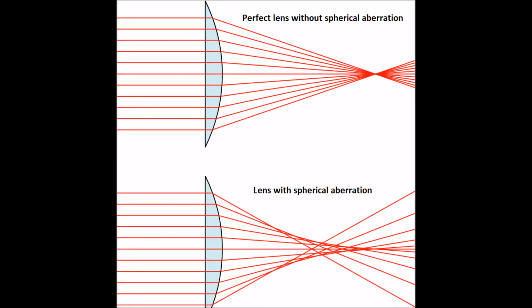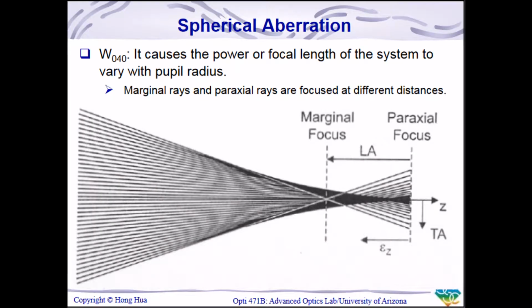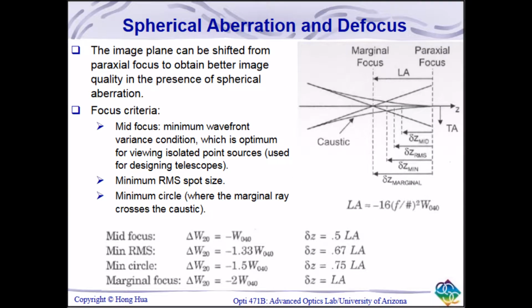Spherical aberration is a consequence of the spherical shape of optical components such as lenses, and creates error in the direction the rays passing through a lens refract. Namely, the marginal and paraxial rays don't focus in the same plane, creating a paraxial, mid, and marginal focus, which is defocused from the paraxial focus at a distance known as a longitudinal aberration, as seen in this slide.